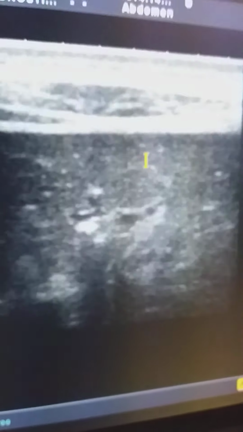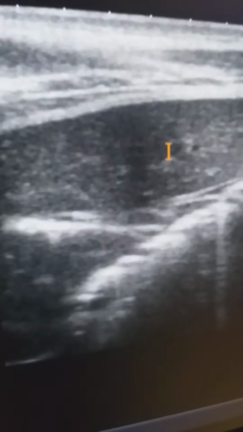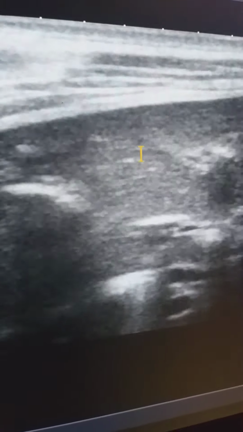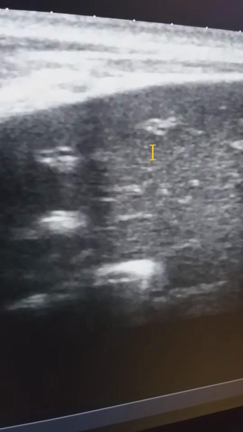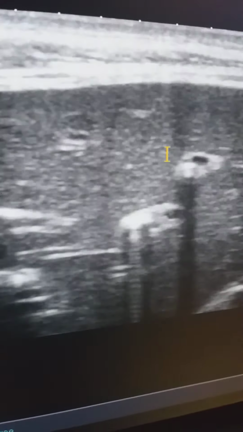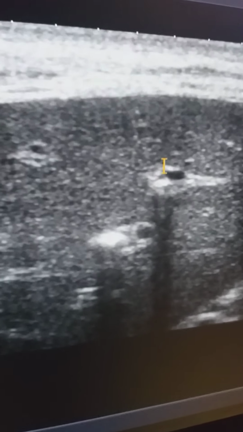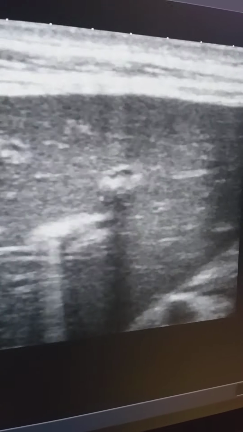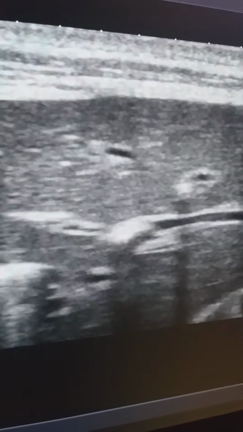Now I am going to see the liver. I am scanning the probe at the epigastric region. So we are looking at the left lobe of the liver.